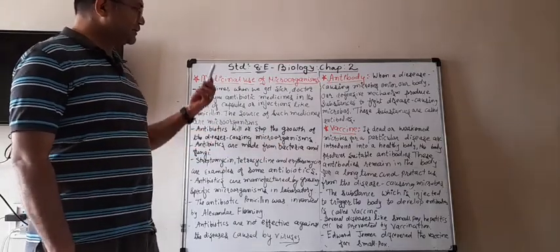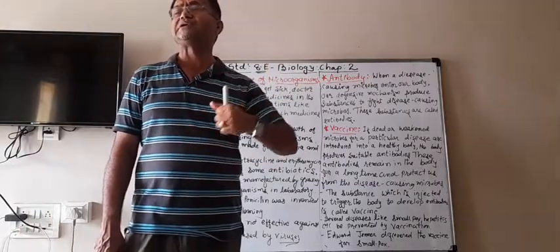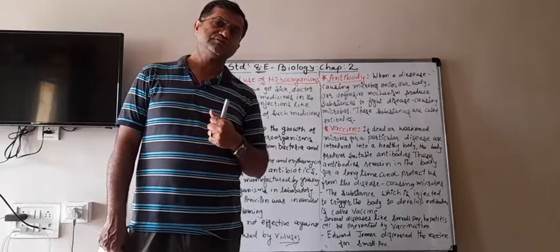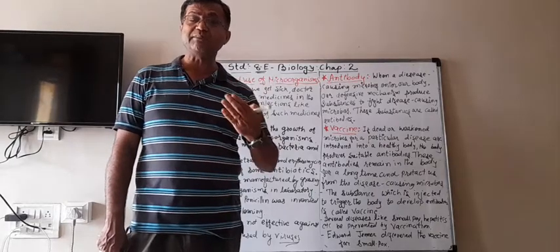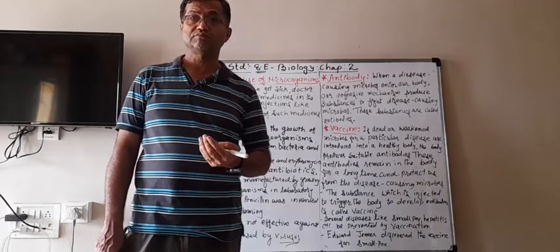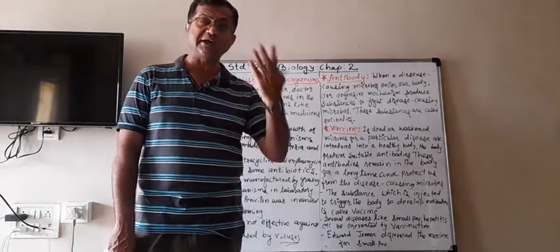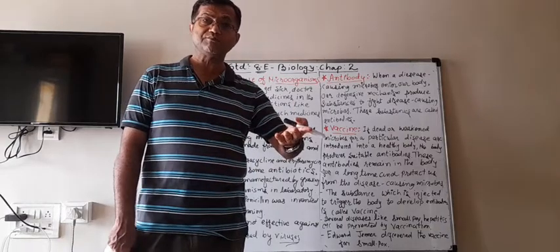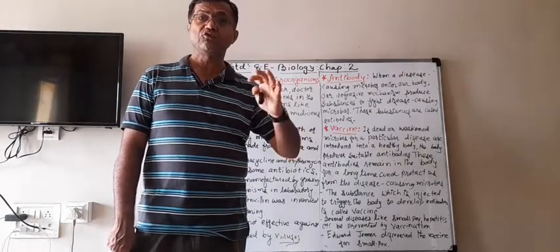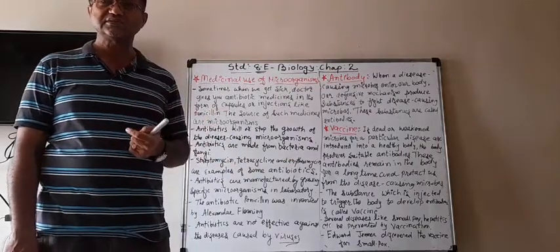Penicillin is the main antibiotic medicine. Now, how are these antibiotics made? Actually, those medicines, antibiotics, are made from the same microorganisms which cause diseases. Isn't it strange?